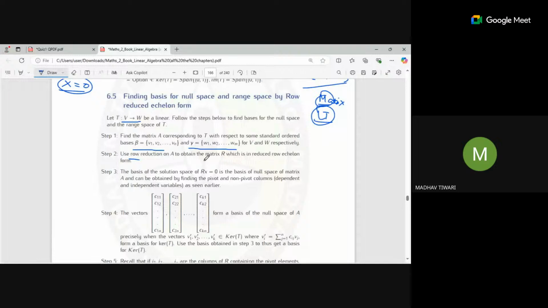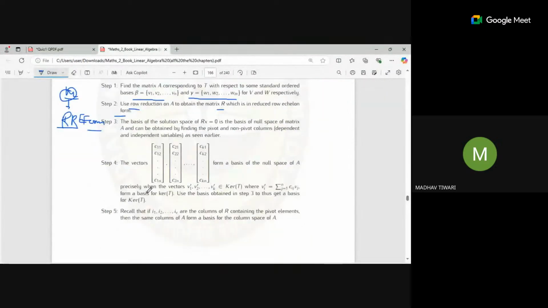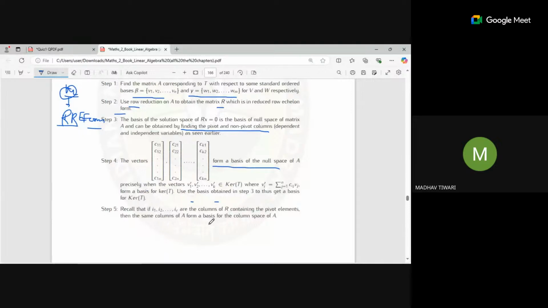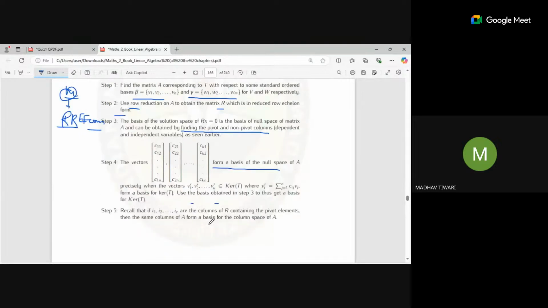So firstly, we will find the matrix representation. Then we will reduce it to reduced row echelon form, RREF. Inside this, we find the pivot and non-pivot columns. The columns form a basis for the null space of A precisely when we get a basis for Rx equals 0.